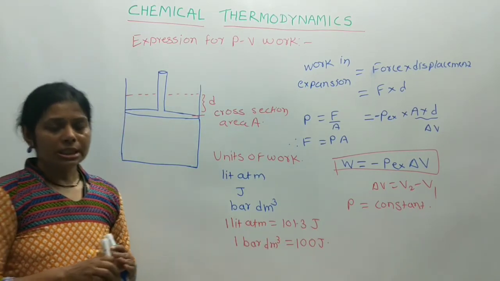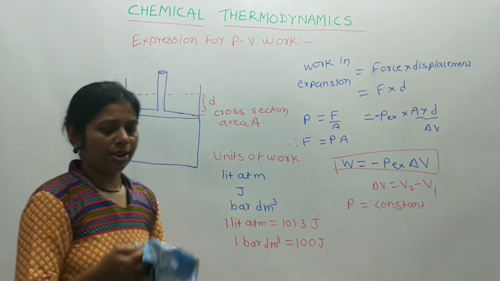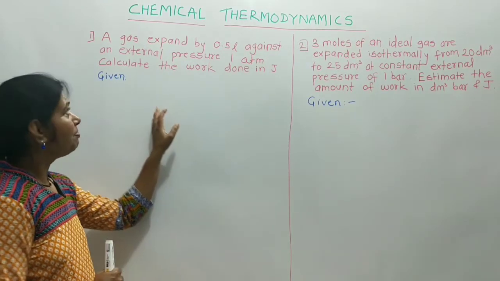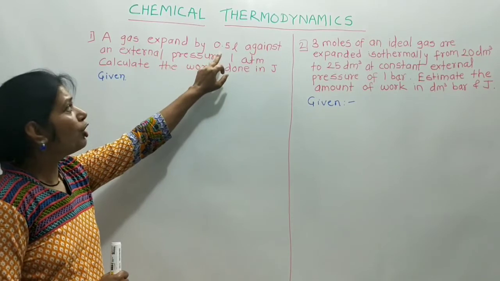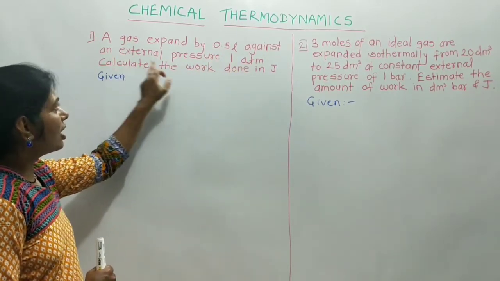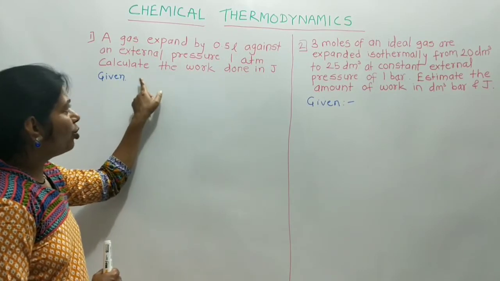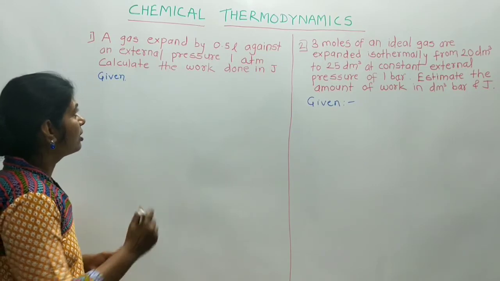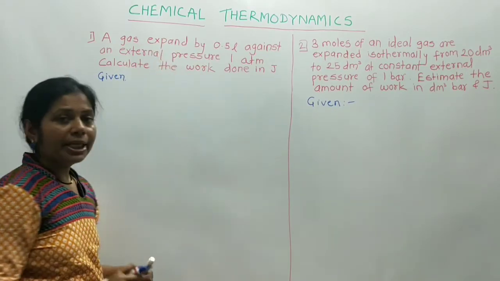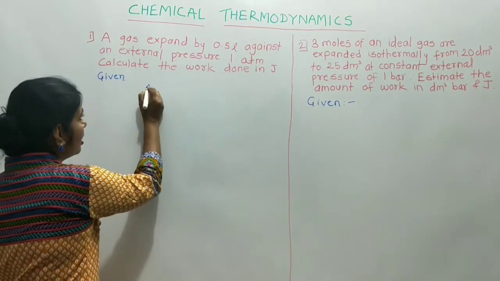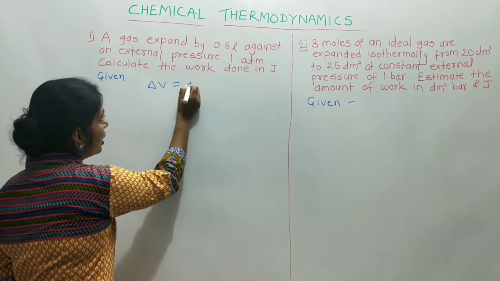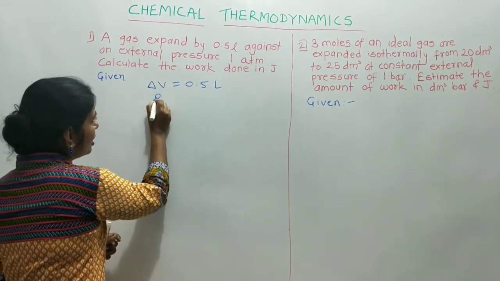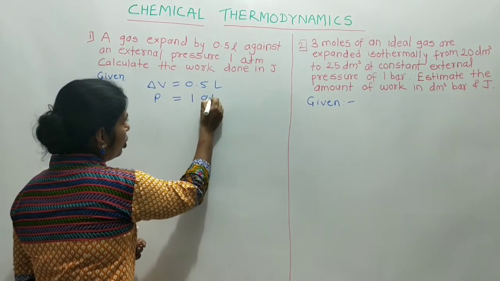Now we will solve some numericals. Now we see this numerical. A gas expanded by 0.5 liter against an external pressure 1 atmosphere. Calculate the work done in joule. Now first we see the given values. Now a gas is expanded by 0.5 liter, that is, here delta V is equal to 0.5 liter. Now pressure, which is constant, is 1 atmosphere.